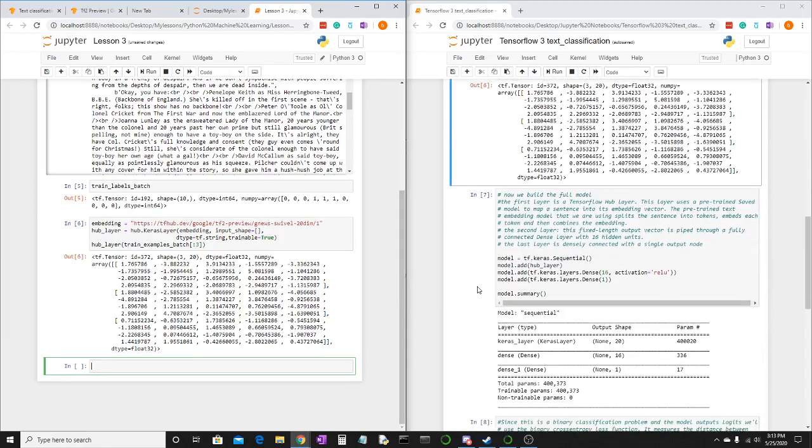So down here, now we build the full model. We're going to say model equal to tf.keras.Sequential, parentheses, and then rather than doing what we've been doing, we can just say model.add, parentheses, hub_layer, and then model.add, tf.keras.layers.Dense, parentheses, 16, comma, activation equals, parentheses, ReLU.